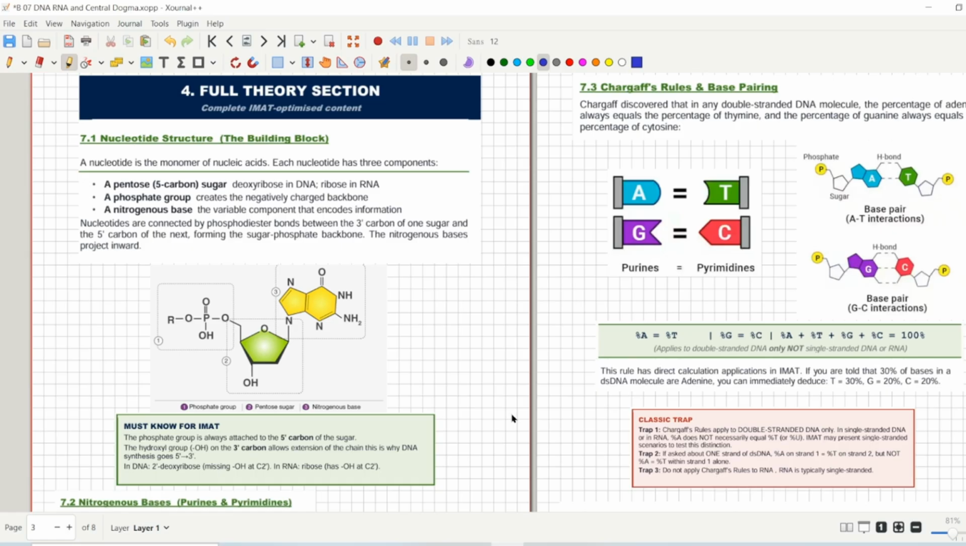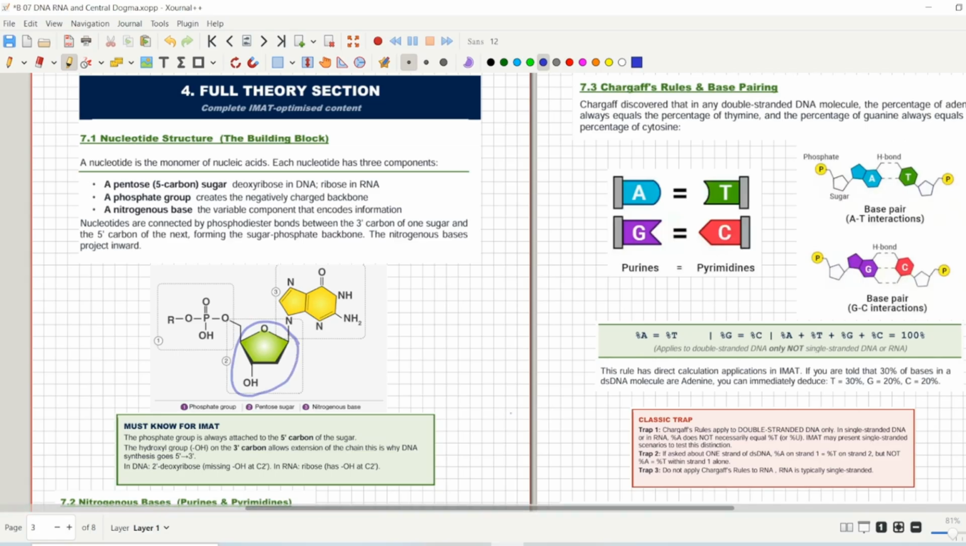So the sugar, as you can see here, is the central portion, and it is ribose sugar, right? Ribose sugar is present in RNA, but if there is one less oxygen, then it is called deoxyribose sugar, and the deoxyribose sugar is present in DNA. So there are 2 types of sugars, one is ribose and the other is deoxyribose.